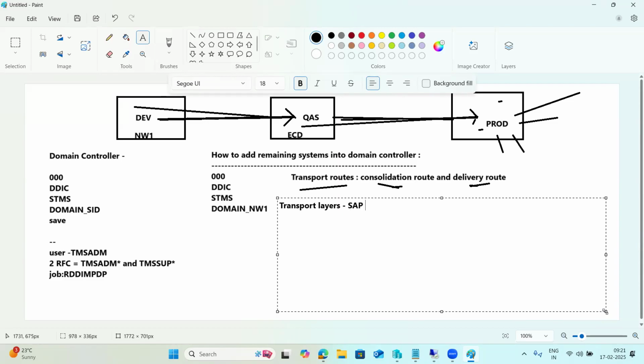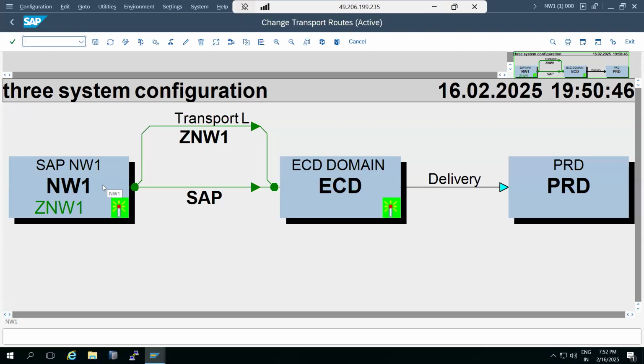The SAP layer, then the Z SID layer. The SAP layer means SAP standard objects will go via this layer. Then customization objects, which are developed by our development team, will go via the Z underscore SID layer.